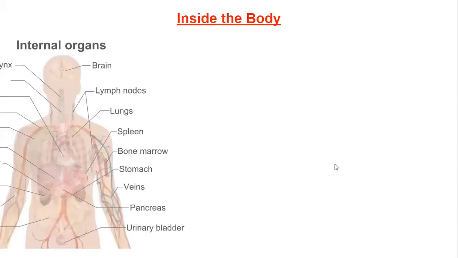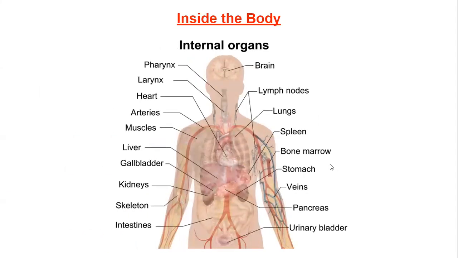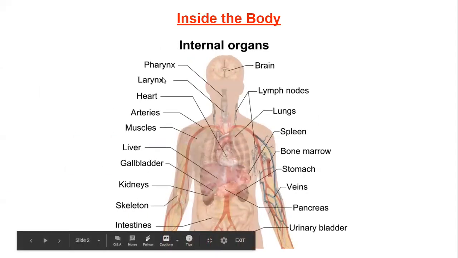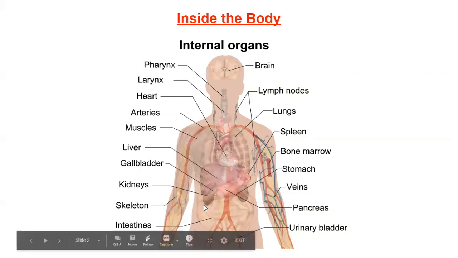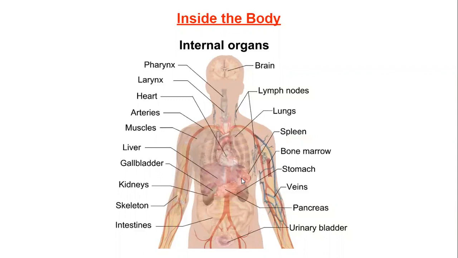First of all, I will show you an image where many parts are there. See, look here. This is brain, lymph nodes, lungs, and this is spleen, bone marrow, stomach. Many parts are there, but we will study only some which are in our syllabus. These all parts are present inside the body. So we will study about some parts, where they are present and what is their function.